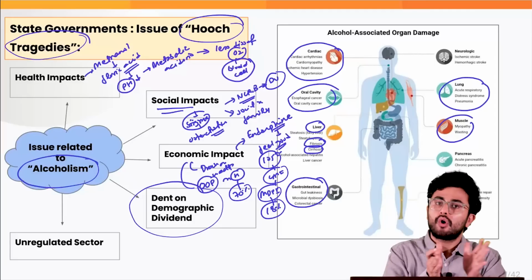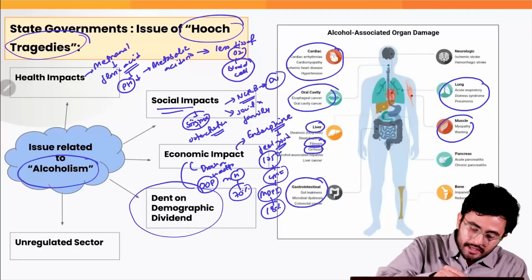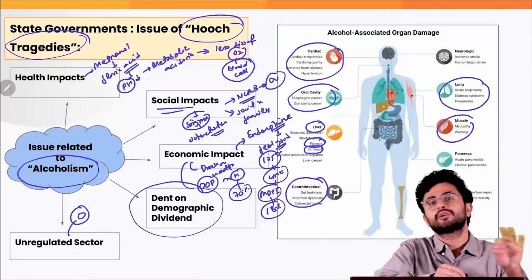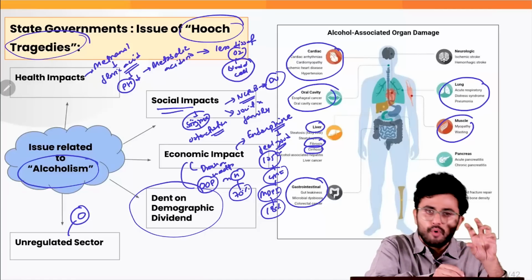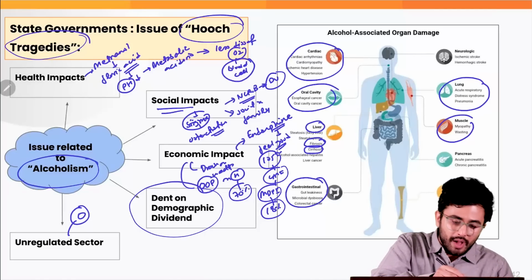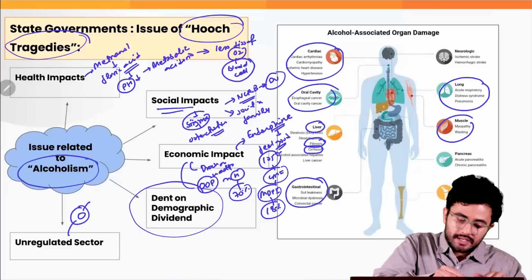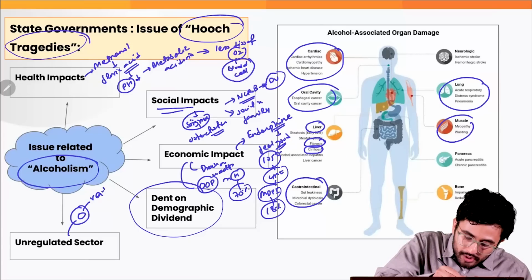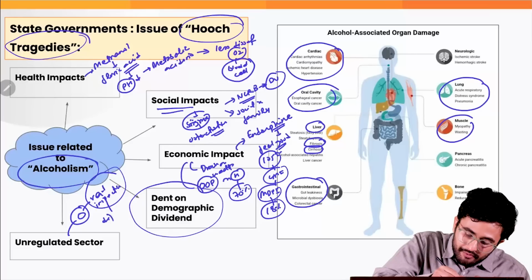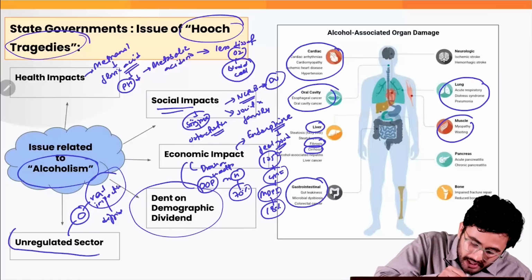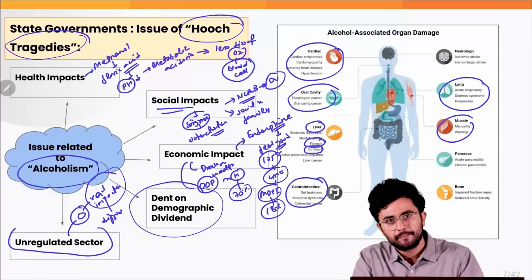Then obviously when we talk about this particular sector, let's say there is a particular village. In that village, a small micro distillery is set up to create this methanol-based alcohol. Obviously, regulation and inspection of such micro industries are very difficult, leading it to be a largely unregulated sector.